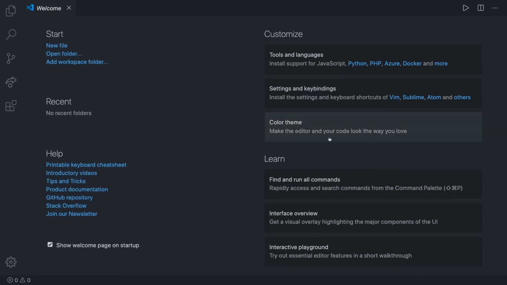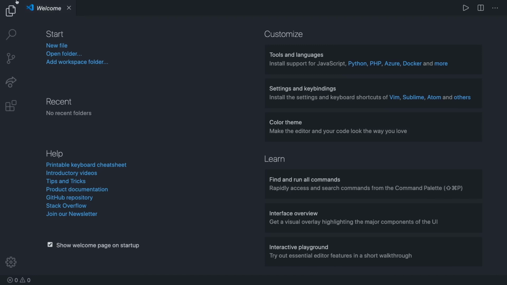Once you start the program, you should see a nice interface and something like a welcome file opened. In the right part of the file, there's a section called Learn. There you will find all the info from keystrokes to how to change your theme. Feel free to explore and play around. However, now I want to show you how to create a basic HTML file and integrate it with JavaScript.